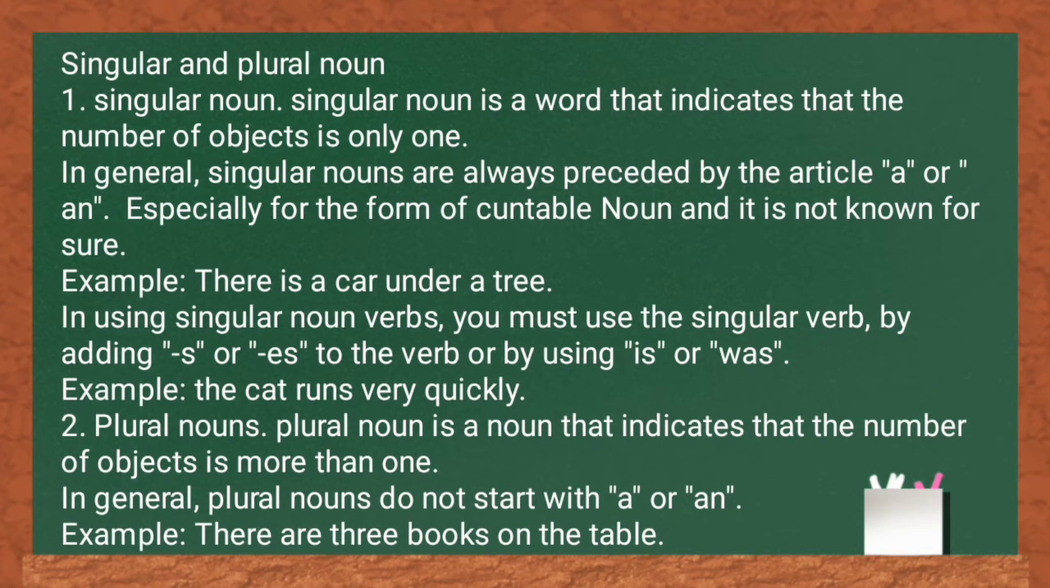Singular and plural noun. Number 1. Singular noun. Singular noun is a word that indicates that the number of objects is only one. In general, singular nouns are always preceded by the article a or an, especially for the form of countable noun, and it is not known for sure. Example: there is a car under a tree.